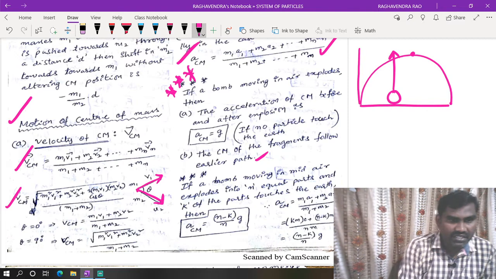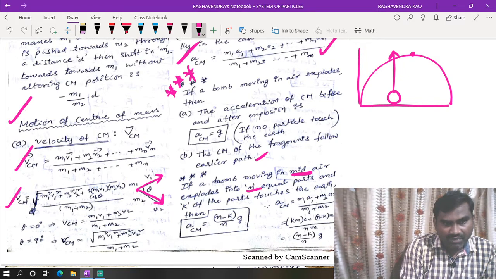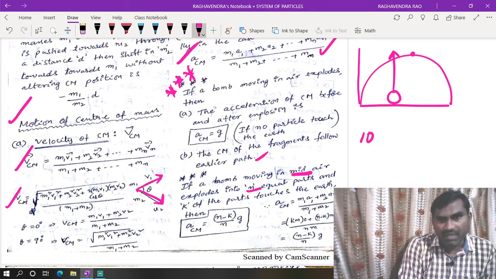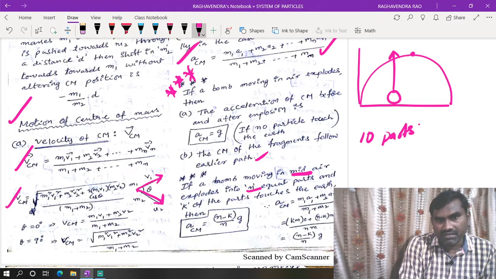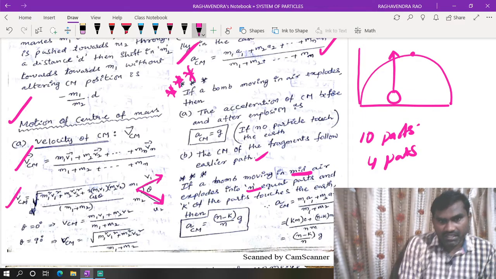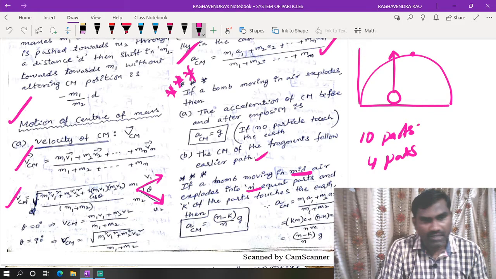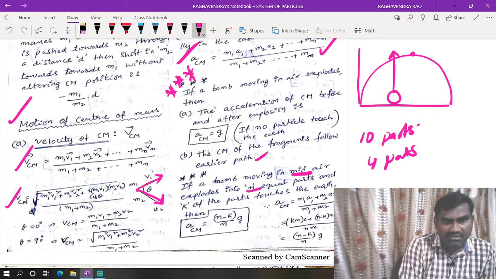If a bomb moving in mid-air explodes into unequal parts, then k of the parts touch the earth. So that means k of the parts. For example, n equal parts. That means it is divided into 10 parts, and 4 parts are coming down. So this is according to conservation of linear momentum. So out of n parts, k parts touch the earth.